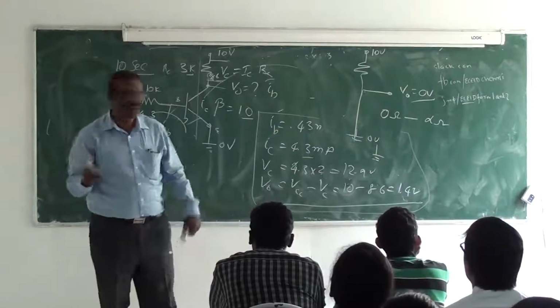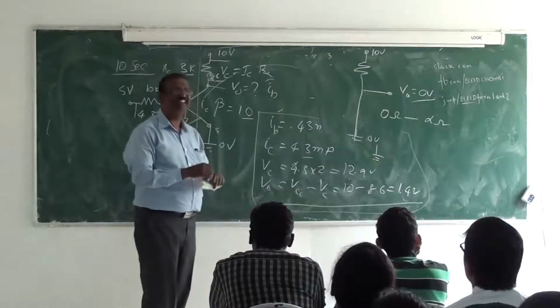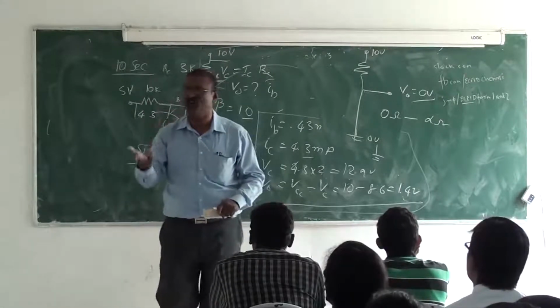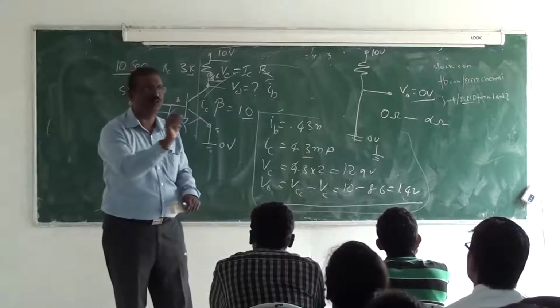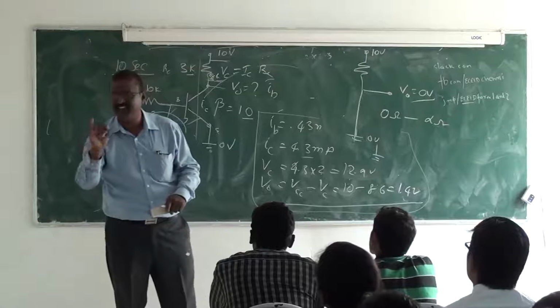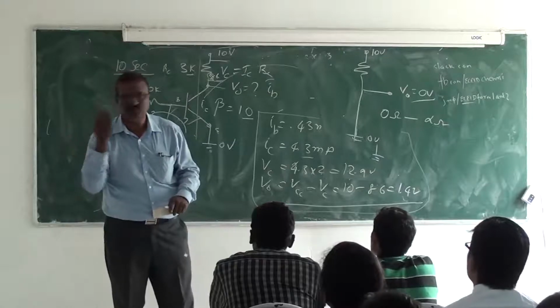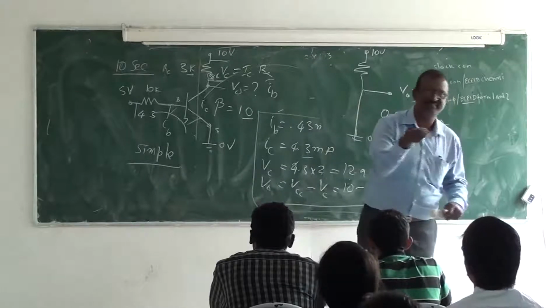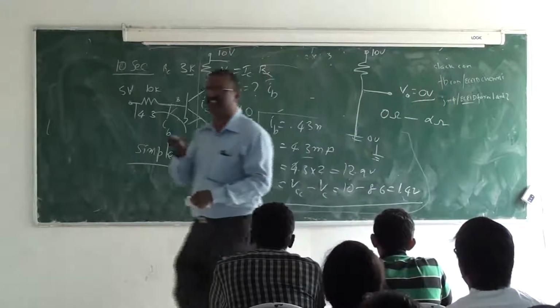When it tries to go beyond 0 volt, we call that saturation. This transistor has a saturation mode. The transistor has three modes: saturation, active and cutoff. When you call this transistor in saturation mode, that's interesting. When will you call this transistor in saturation mode?